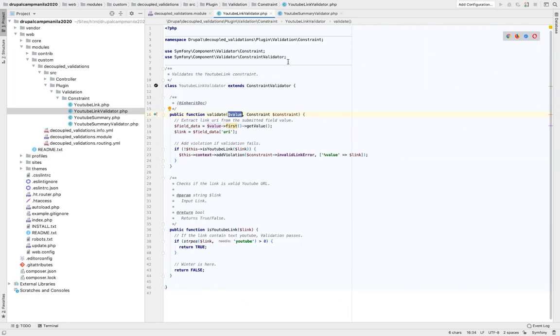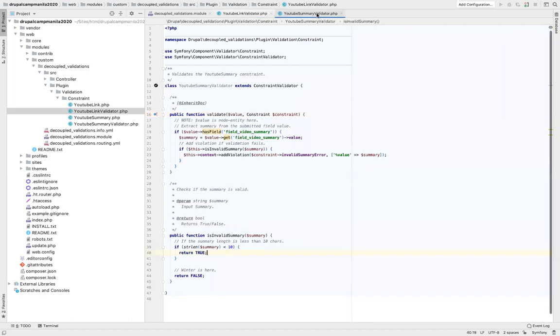When you attach your constraints to the entities, then you get the whole entity as the value, which is the reason we check if the entity has this field, then get the value of the field from the entity. So you need to remember this thing.